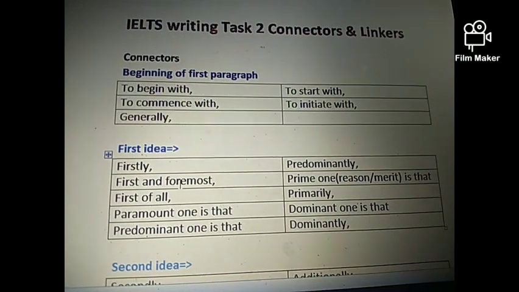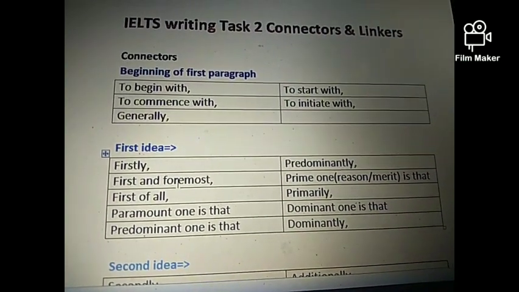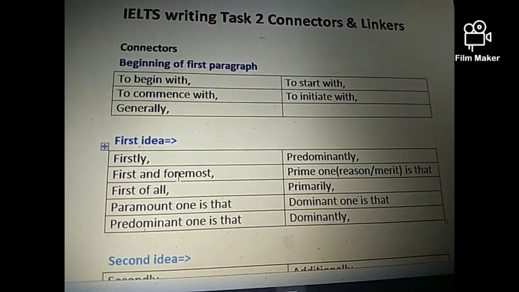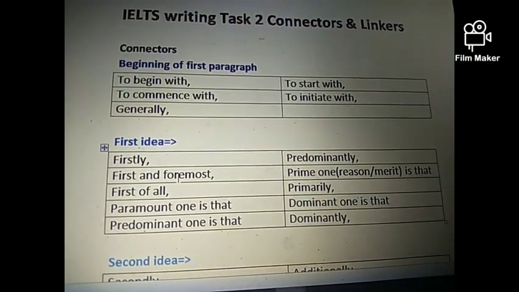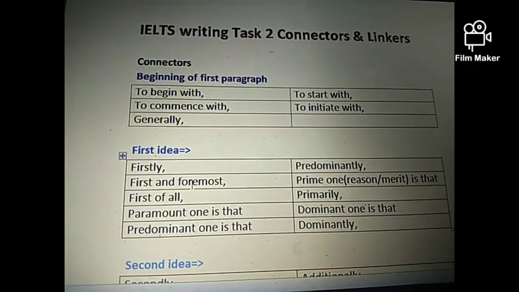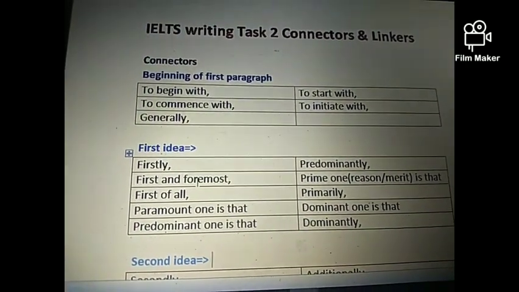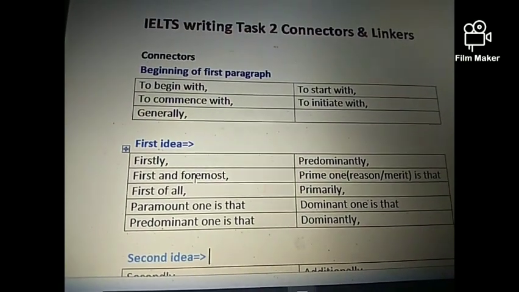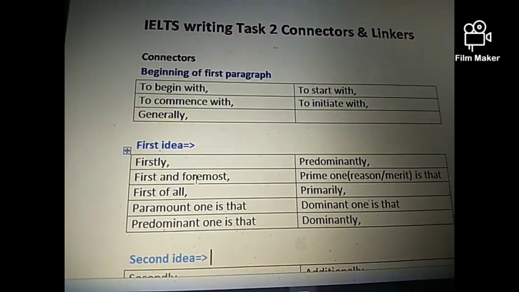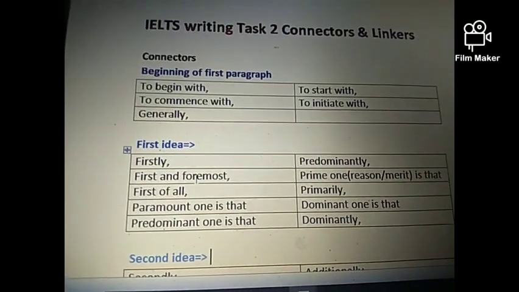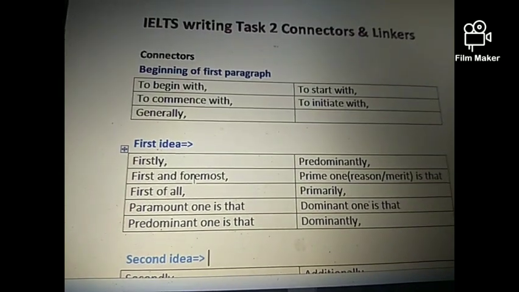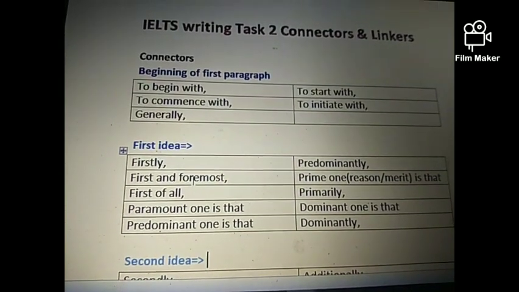First of all, we will talk about connectors that are used in the beginning of the first paragraph. I've given a list of some connectors, such as to begin with, to start with, to commence with, to initiate with, or generally. These are all appropriate as well as formal connectors. You can use any of these in the beginning of your first body paragraph. And don't forget to follow these connectors with a punctuation mark, that is, a comma here.